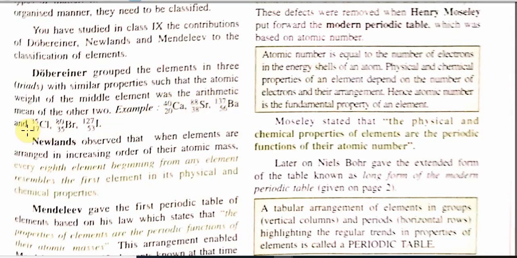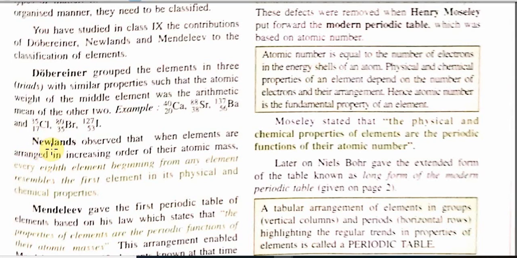Similarly, we can see another group like chlorine, bromine and iodine. This is 127 plus 35. Now it comes to 162. Arithmetic mean of this 35 and 127 is around 81. We can see bromine 80. So Dobereiner's triad was quite useful for a few elements.